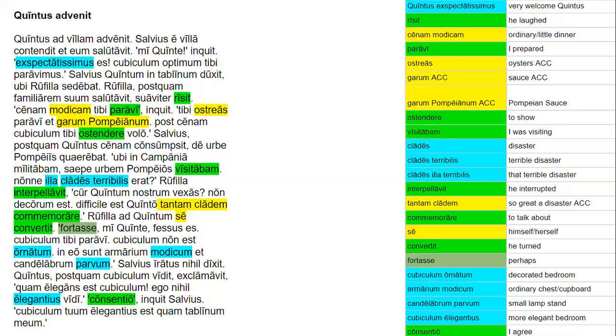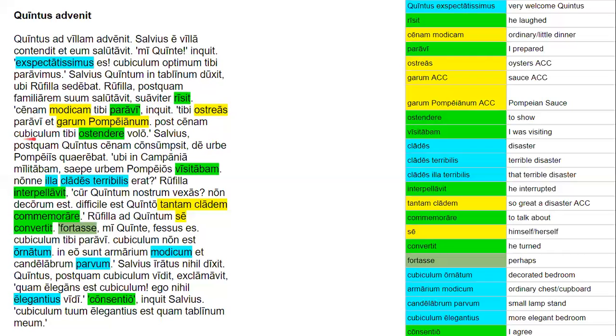So, first of all, modicam is modifying cenam. Paravi and paravi, they're both perfect tense verbs. They're singular. Tibi are the two datives of advantage, right? Personal pronouns. Ostreas means oysters, and garum. Garum is wonderful, a very salty, very fishy sauce. It's an acquired taste. It's a direct object of paravi, along with ostreas.